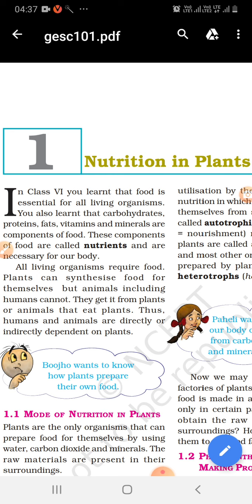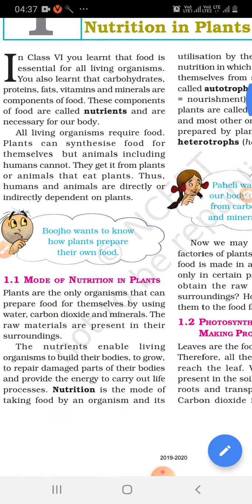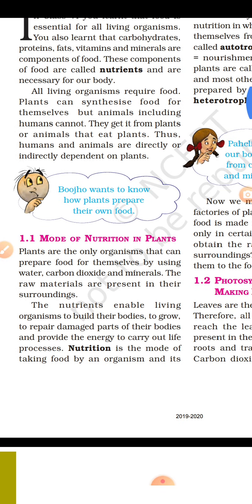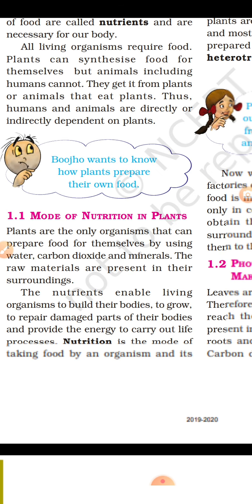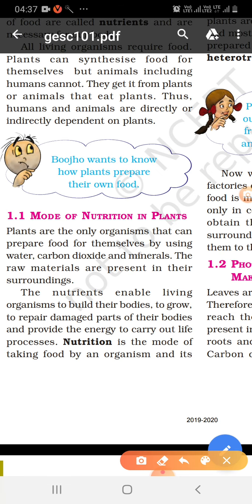Today, I'm going to start the very first chapter of class 7 science, that is nutrition in plants. What is nutrition? It is the mode of taking food by an organism.